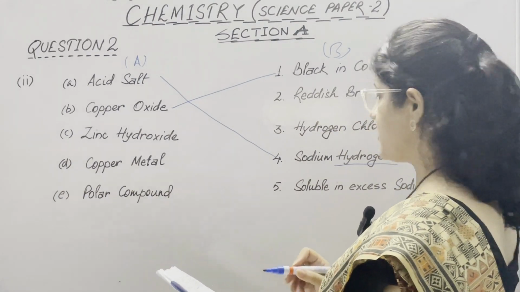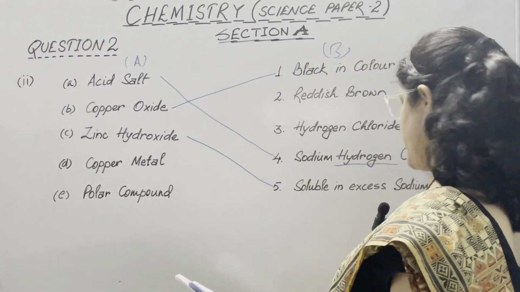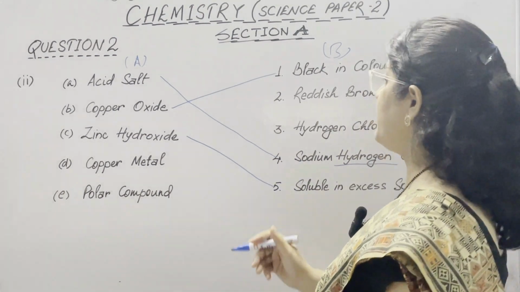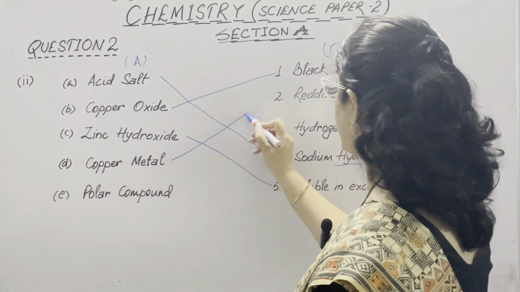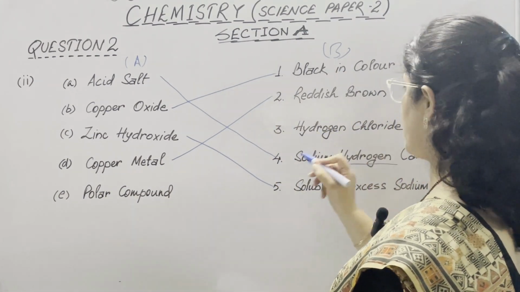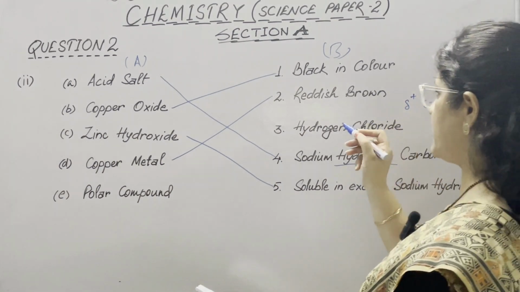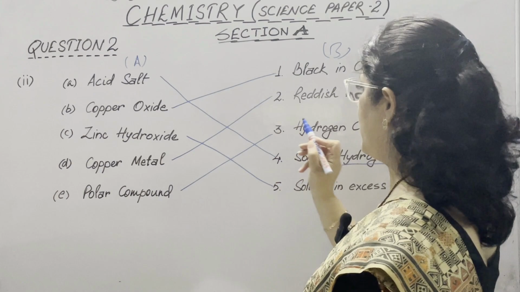Then zinc hydroxide, it is soluble in excess of sodium hydroxide. Copper metal, it is reddish brown in color. And then polar compound, hydrogen chloride, because slightly positive and slightly negative charges are present on them. So this is a polar compound.